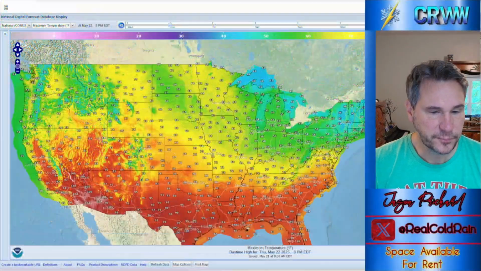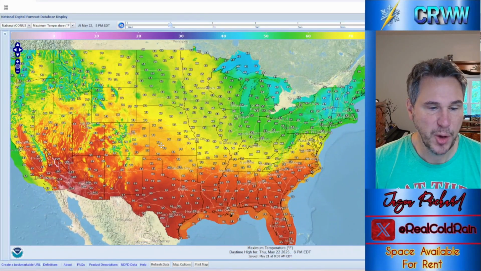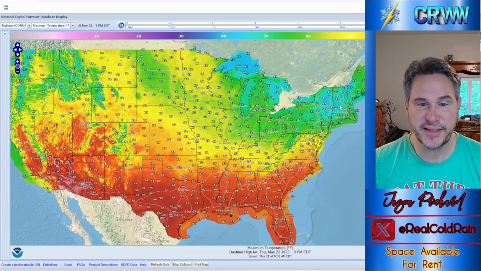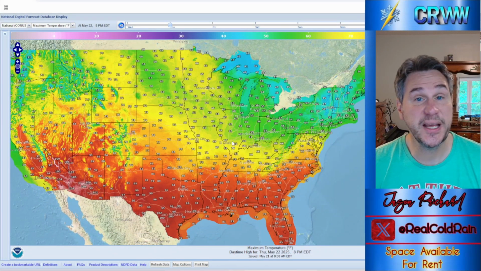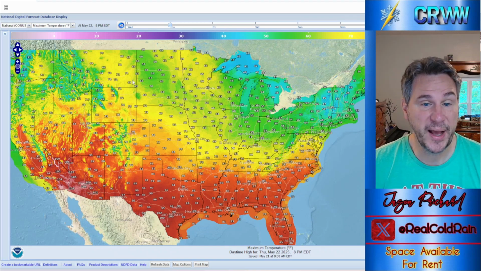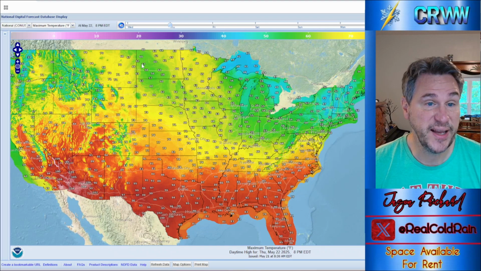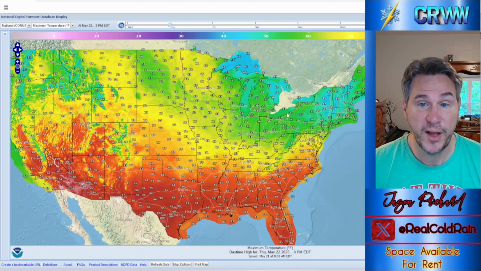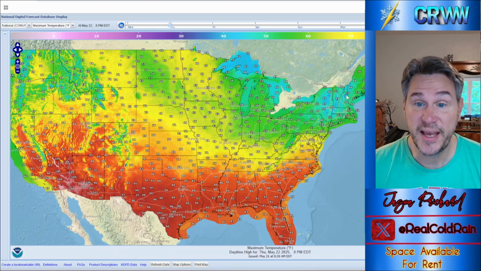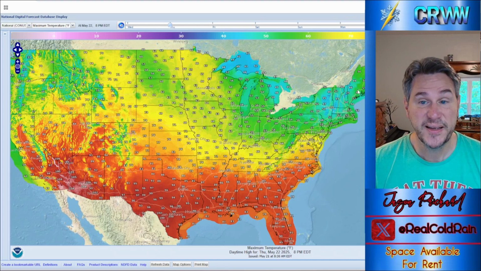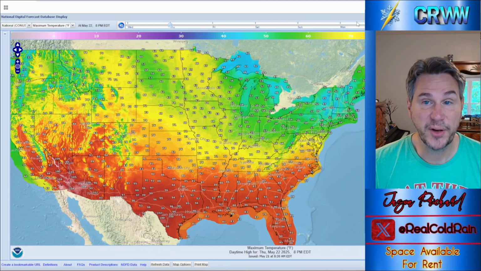Looking at the temperature profile over the next couple of days. So Thursday afternoon, much the same as Wednesday, but we're warming up a little bit back here in the upper Plains where it was 30s, 40s to 50s today. It's going to be 50s and 60s tomorrow. Chilly up in the Northeast with that rain, potentially some snow in the higher elevations out here, and of course warm across the south.